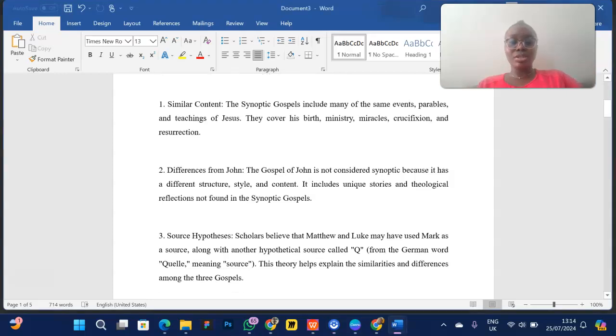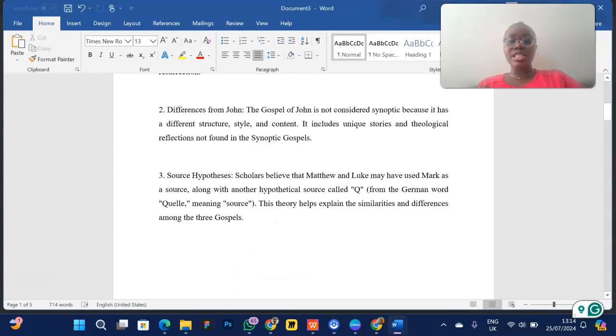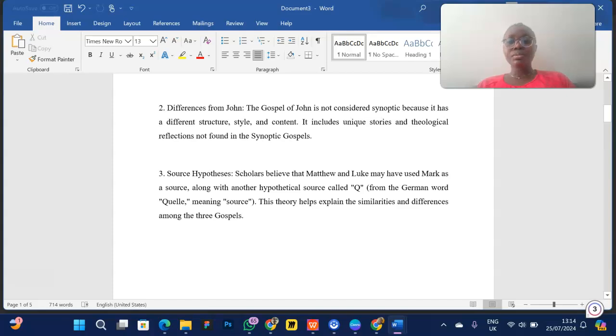Then another thing to mention about the Synoptic Gospels is the source hypothesis. When they say source hypothesis, what it means is the source of a thing. Let's say now I wrote a book. The source cannot be 100% from me. It's possible that I got some information from other people's books that I read. So that's what they call source.